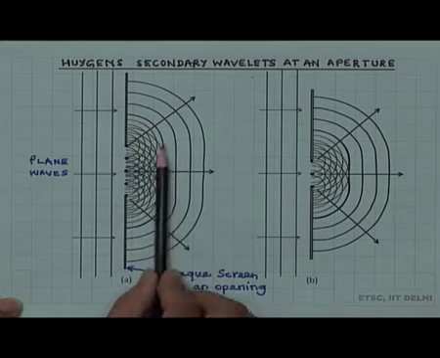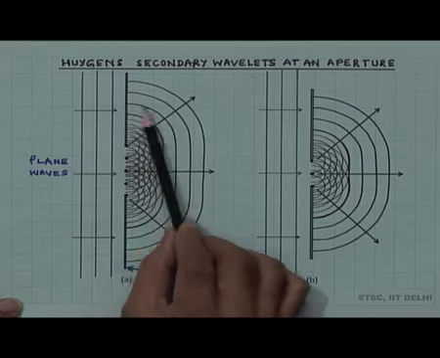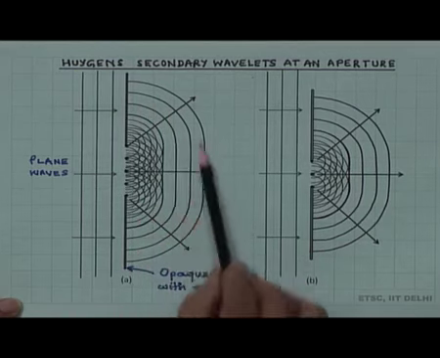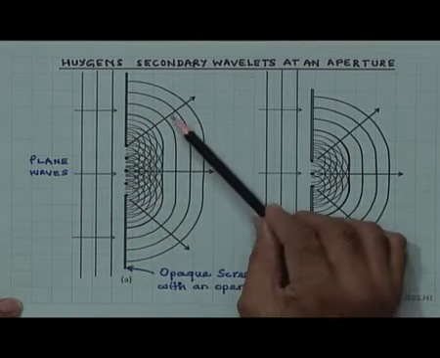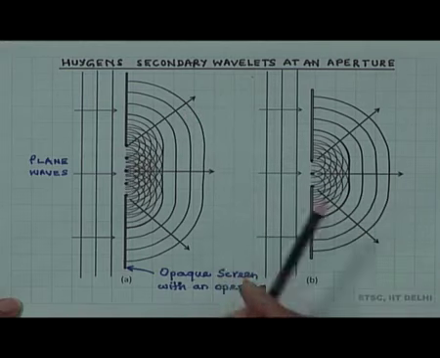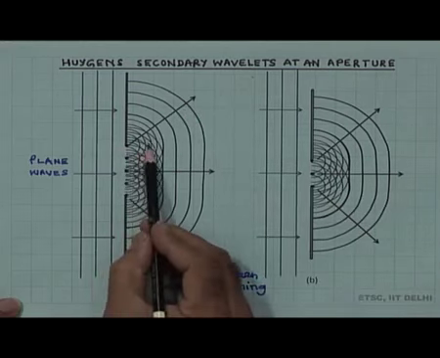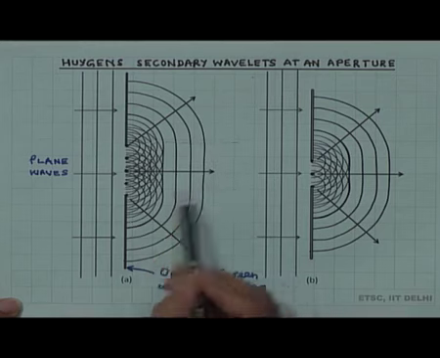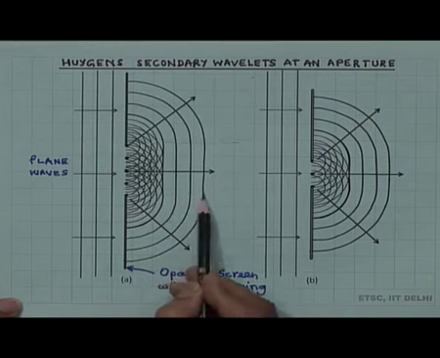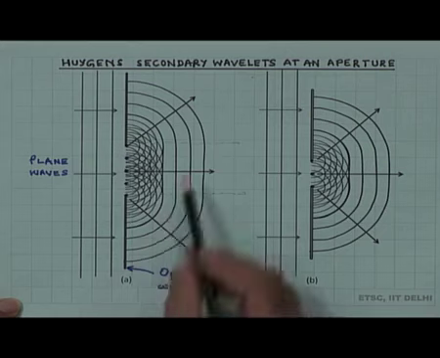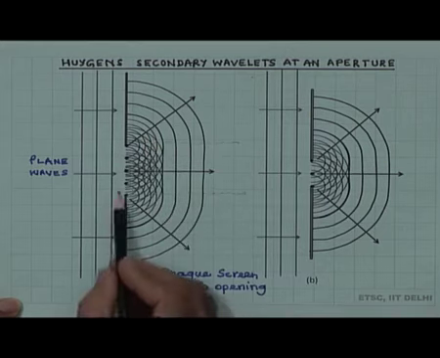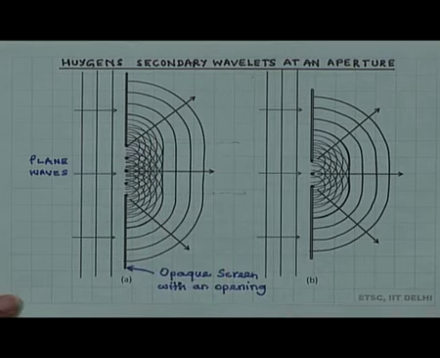It is somewhat plane here, but it also has curvature in this direction, which means the wave is also propagating into the geometrical shadow. The geometrical shadow would have been here. So, this is the region where the light should have come, but light is also propagating into the geometrical shadow.